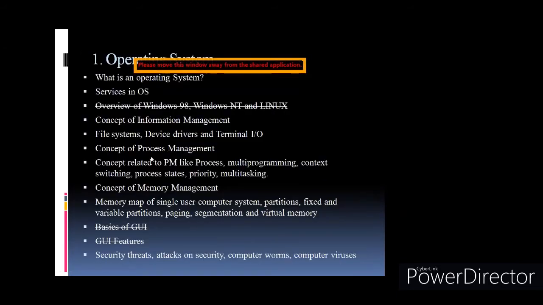Now we'll discuss the topics which are there in the software. Now in operating system, you'll have what is an operating system, the basic definition of operating system. When we say operating system, why is it called operating system? Because it operates the system, the entire machine. Your entire computer is based on this.